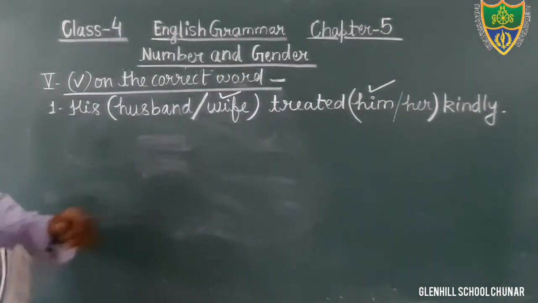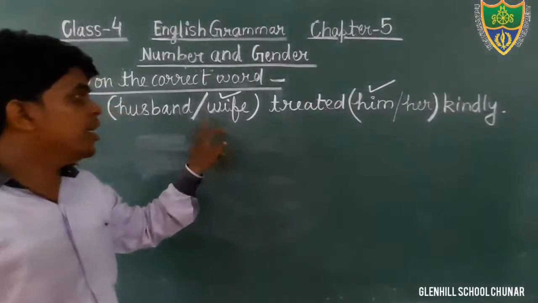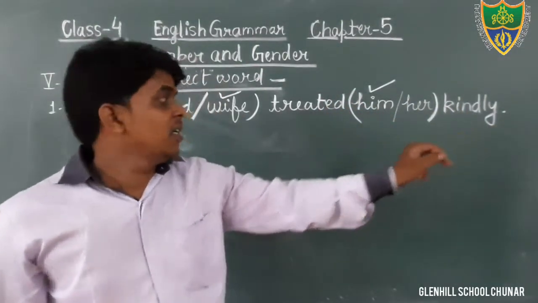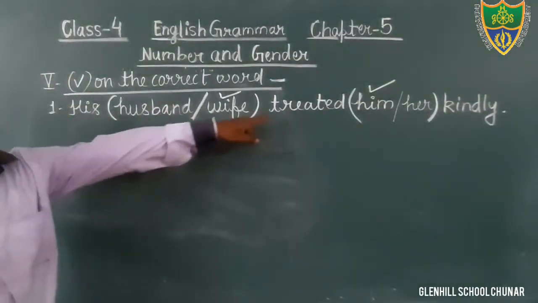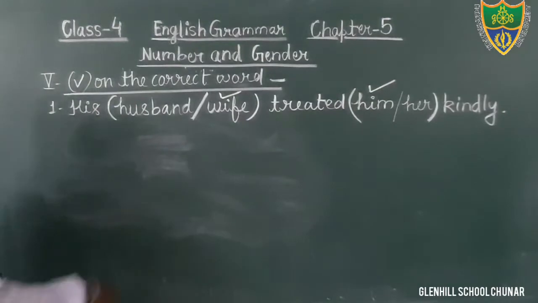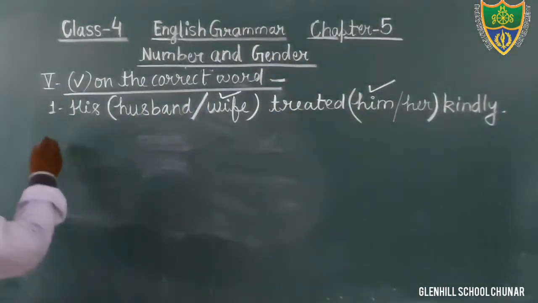So you will tick on the option wife. His wife treated him kindly. So you will tick on the option wife in question number first.